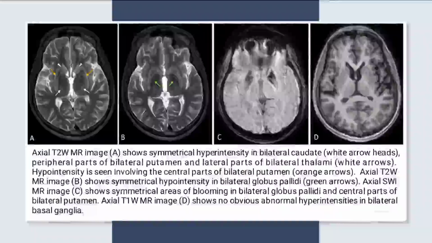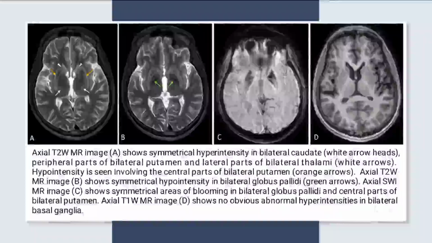The axial T2-weighted MR image shows symmetrical hyperintensity in the bilateral caudate, peripheral parts of the bilateral putamen, and lateral parts of the bilateral thalami. Hypointensity is seen involving the central parts of the bilateral putamen. Axial T2-weighted MR image B shows symmetrical hypointensity in the bilateral globus pallidi. Axial SWI image shows symmetrical areas of blooming in the bilateral globus pallidi and central parts of the bilateral putamen.